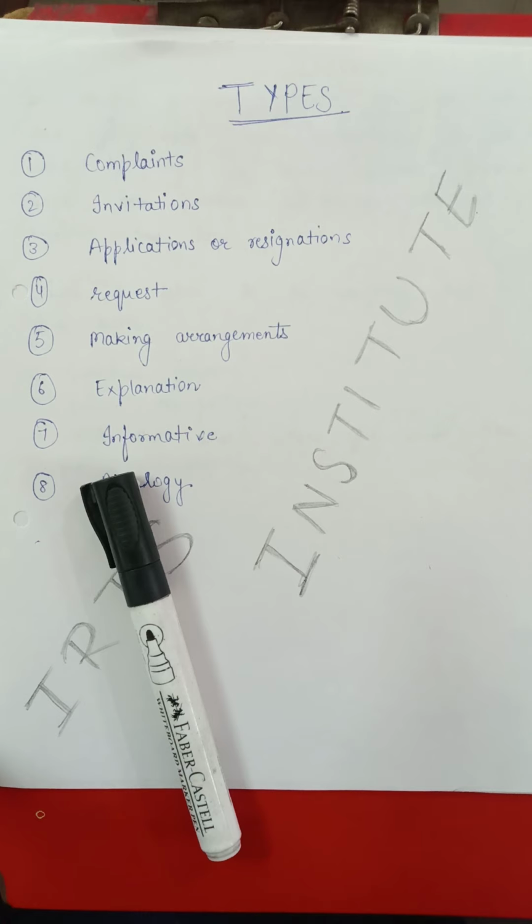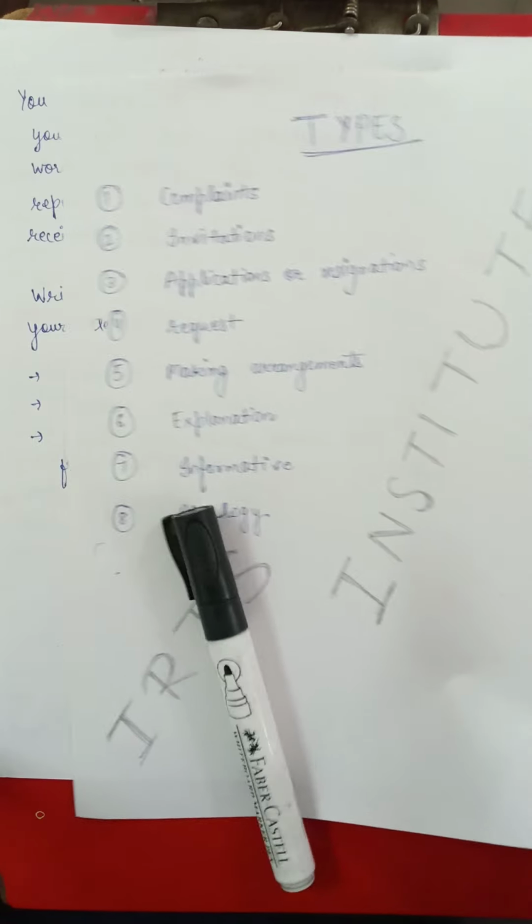But before moving further, I would like to say that these types of letters are divided into three parts. First one is formal letters, means a letter which is written to principal or our senior. Then semi-formal letter and the informal letter. Informal letter is related to letter written to a friend known to us.